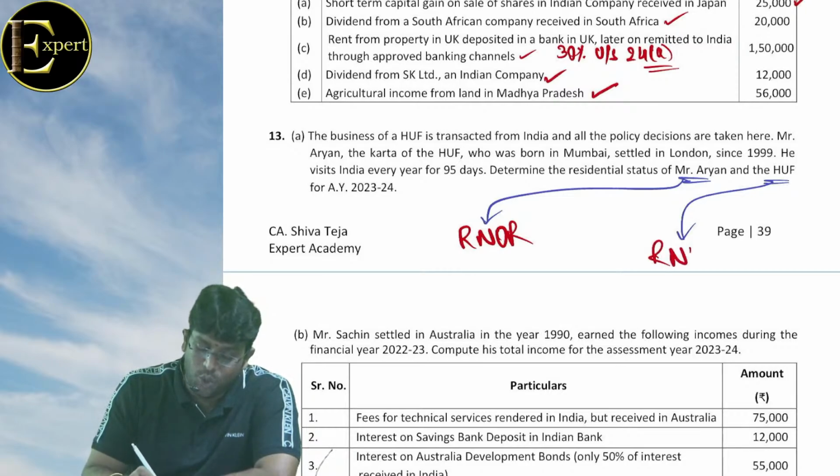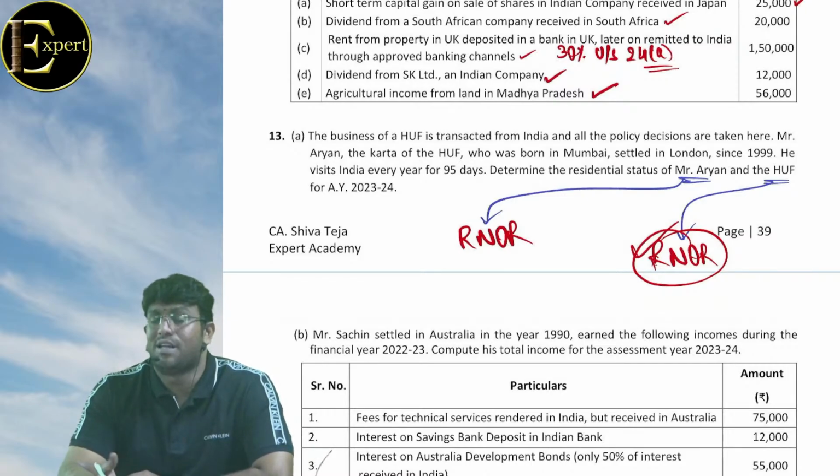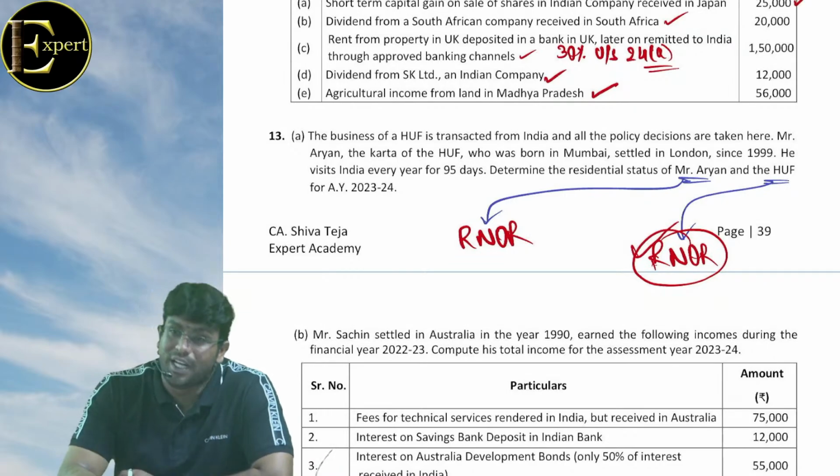HUF answer is also RNOR. R has come because policy decisions are taken in India and control and management is in India, and NOR because Karta did not satisfy the additional conditions. Getting clarity? Everybody? That's it.